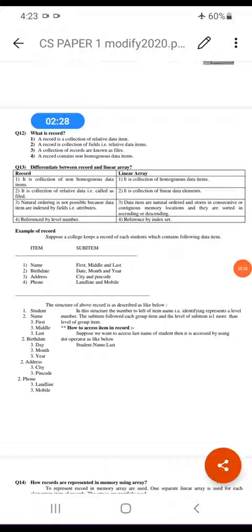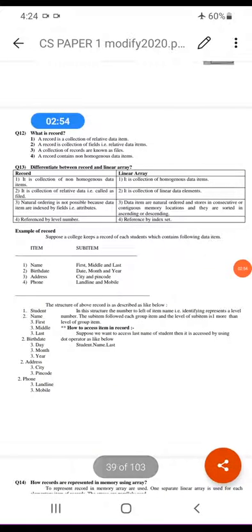In a record, keeping ordering is not possible, so we give them level numbers. In a linear array, data items are naturally ordered and stored in consecutive memory locations. In a record we reference data by level number, and in a linear array we reference data by index number.